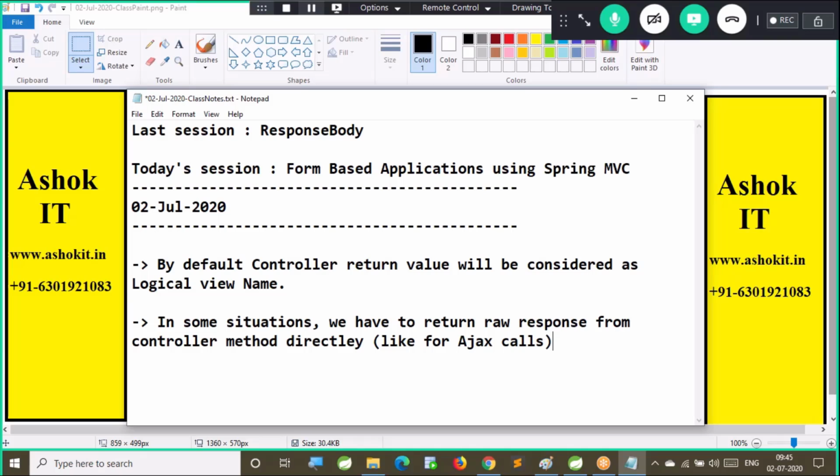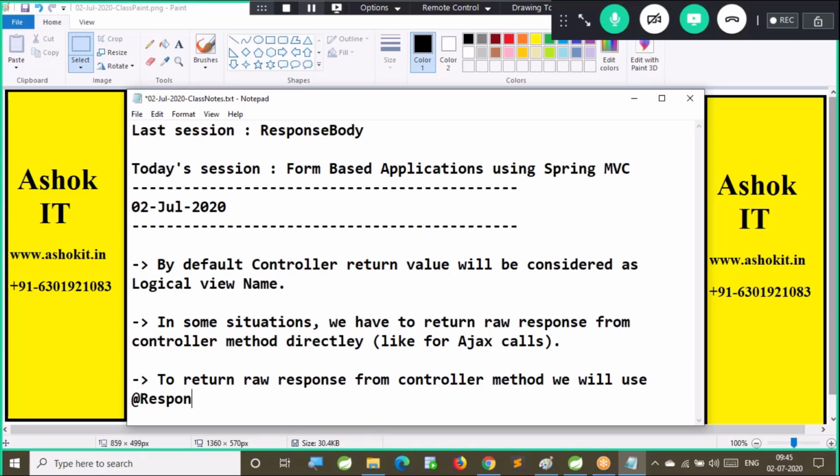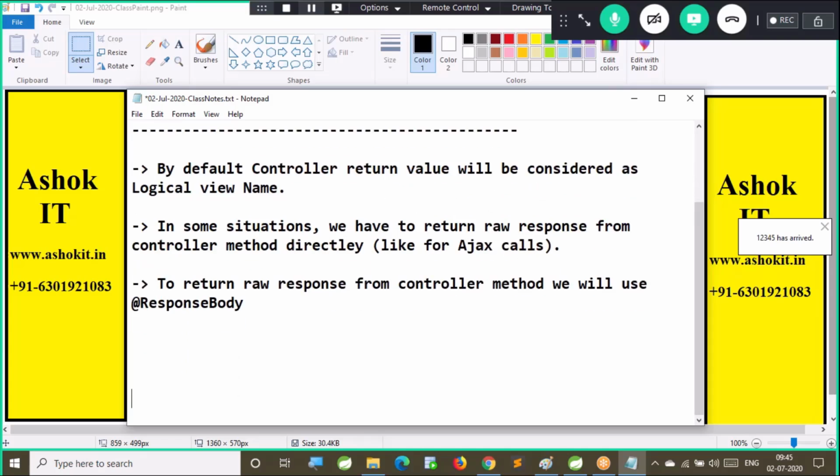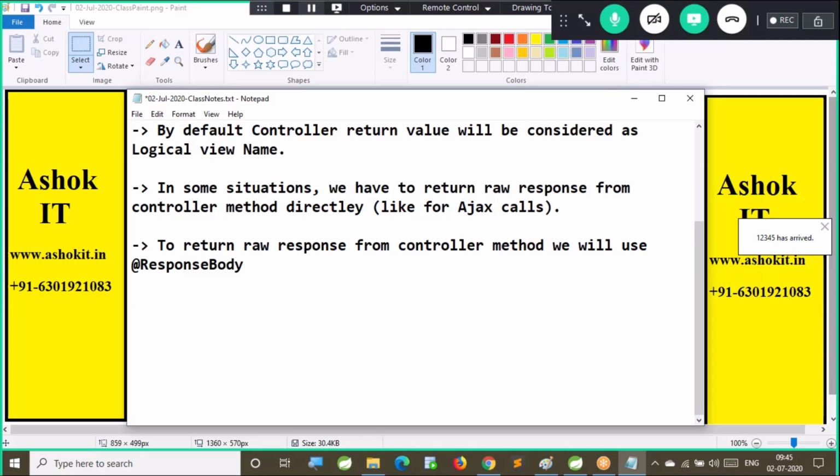I want to return some raw response directly. To return a raw response from the controller method, we will use the @ResponseBody annotation.